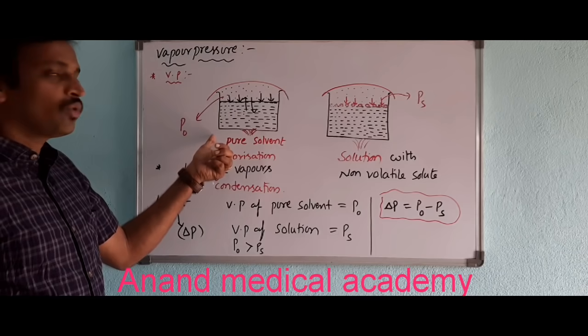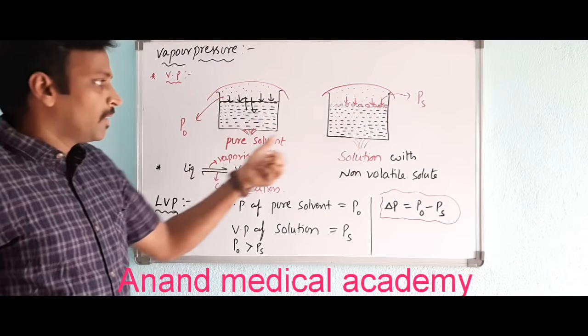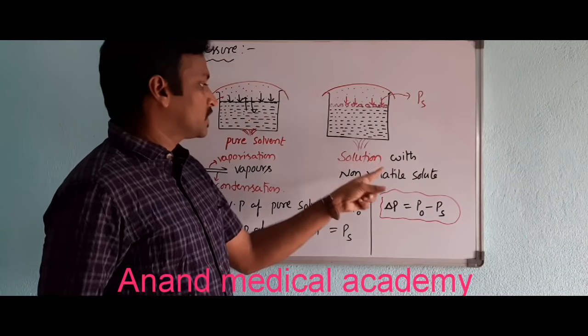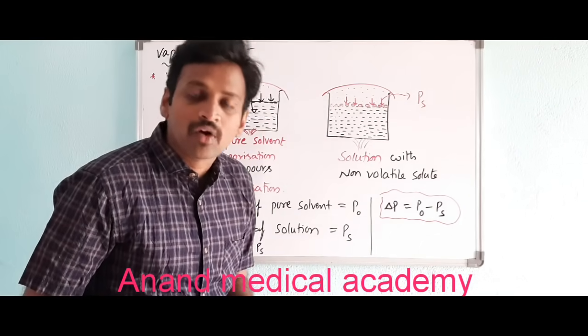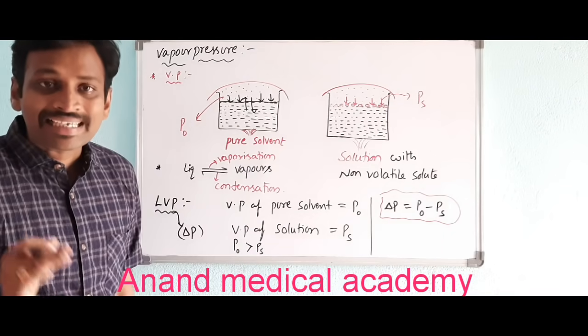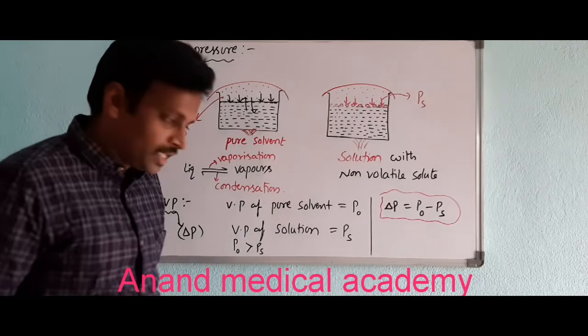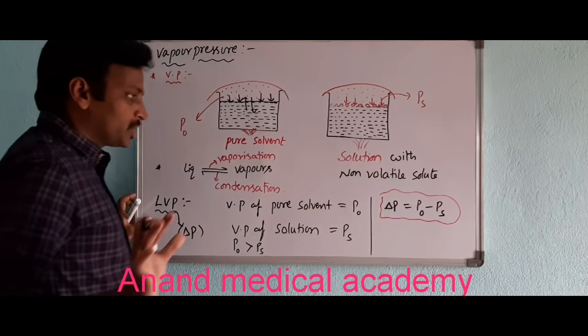It consists of only pure solvent. Ps is low because it consists of non-volatile solute. Non-volatile solute cannot allow vaporization easily. Got it? So, lowering of vapor pressure we have.